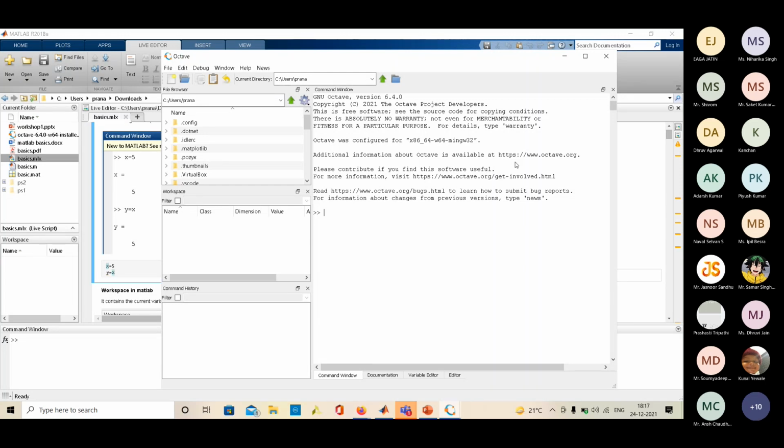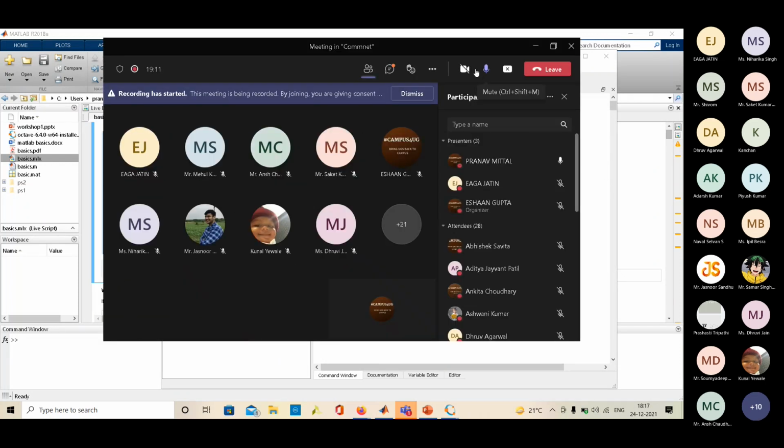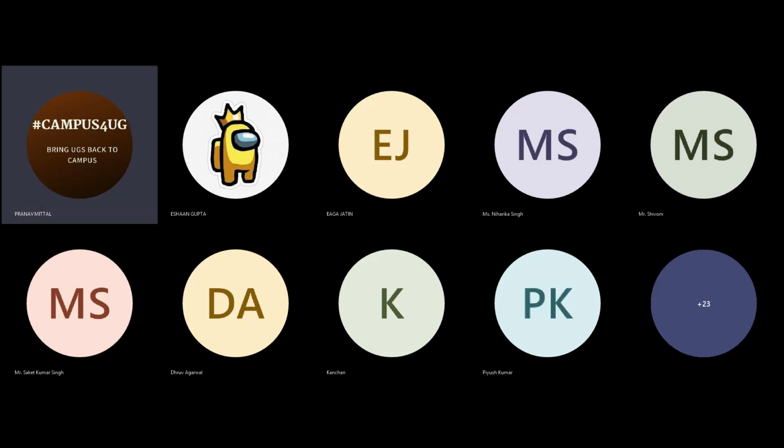If you have not installed, then you can start downloading the Octave, and by the time we reach the hands-on part, you can continue with the hands-on. Now Iga Jatin will continue from here.